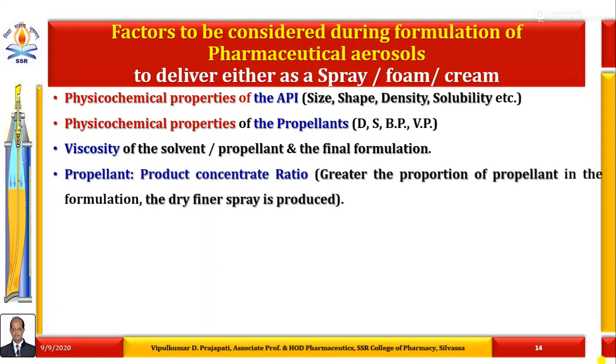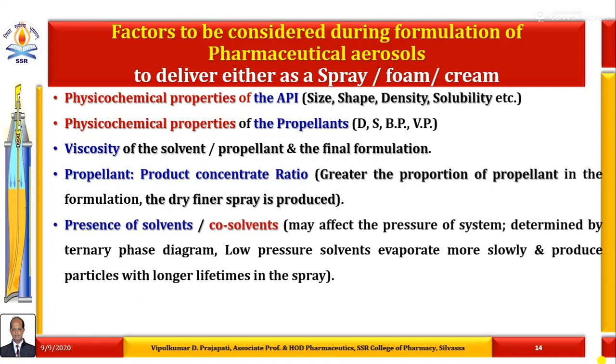Next, the propellant to product concentrate ratio. The greater the proportion of propellant in the formulation, the drier and finer the spray produced. Hence, it must be identified at the time of formulation of the pharmaceutical aerosol. So the propellant to product concentrate ratio is very important.